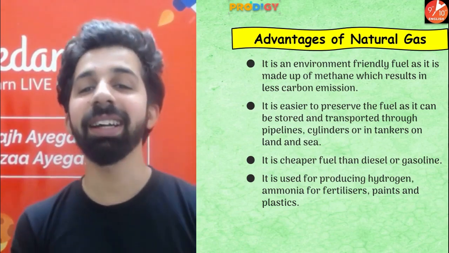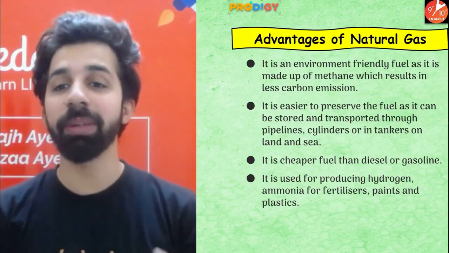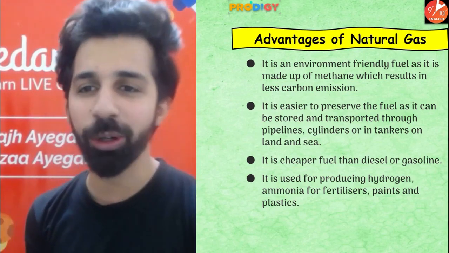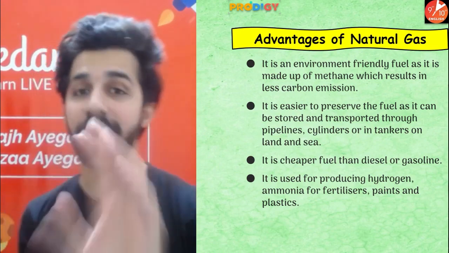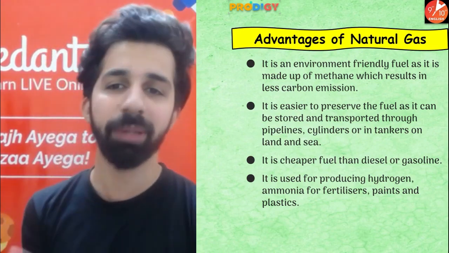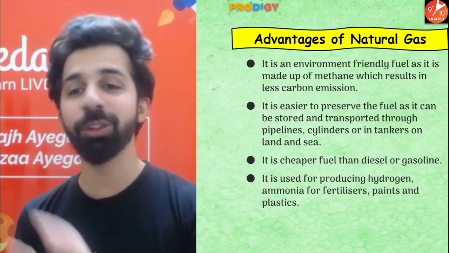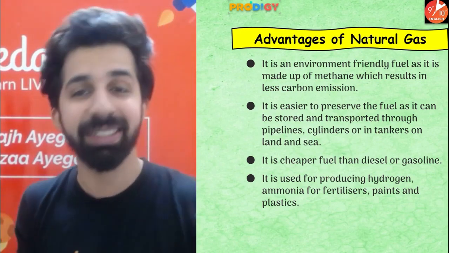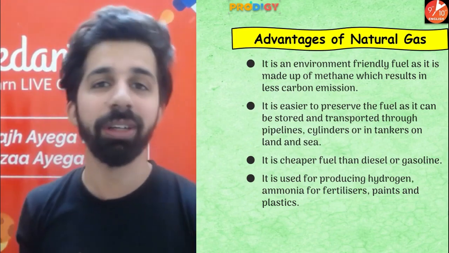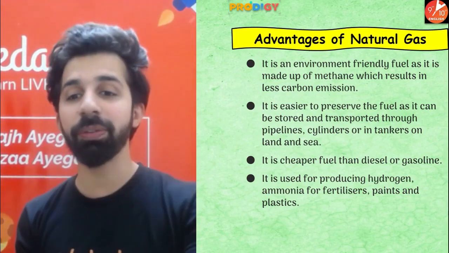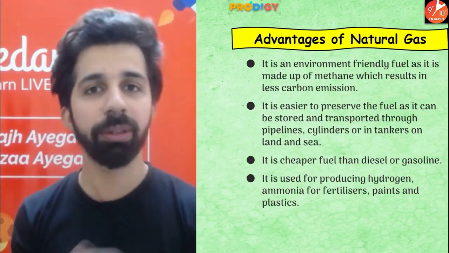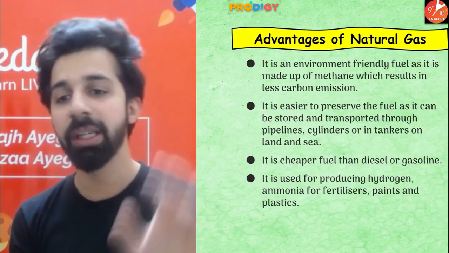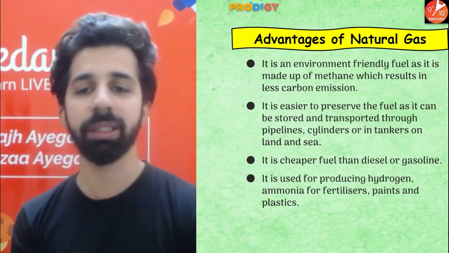Guys, the advantages are: it is an important environmentally friendly fuel. Okay, I already told you, guys. Why? So guys, it is an environmentally friendly fuel as it is made up of methane, which results in less carbon emission. It is easier to preserve the fuel as it can be stored and transported through pipelines, cylinders, or in tankers on land and sea. It is a cheaper fuel than diesel or petrol, that is gasoline, and it is used for producing hydrogen, ammonia, fertilizers, paints, and also plastics.